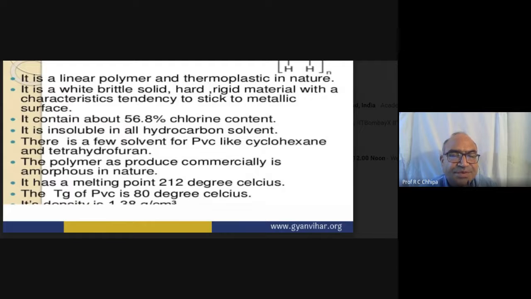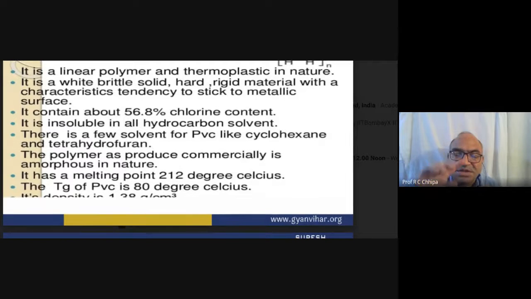There are a few solvents for PVC, like cyclohexane and tetrahydrofuran. Tetrahydrofuran is CH2, CH2, CH2, CH2, then the oxygen. This is also a solvent. So PVC dissolves in cyclohexane and tetrahydrofuran.